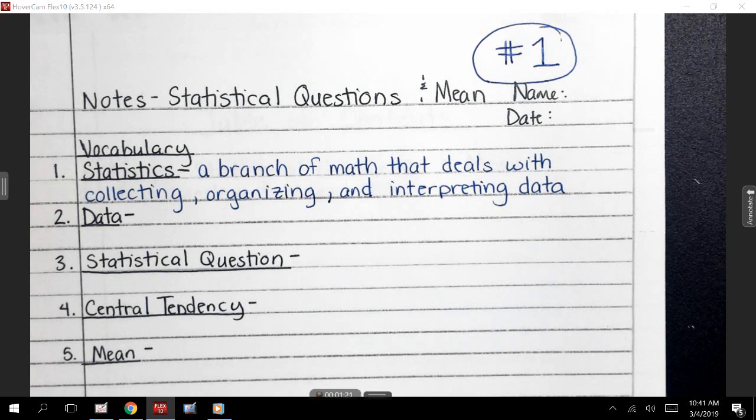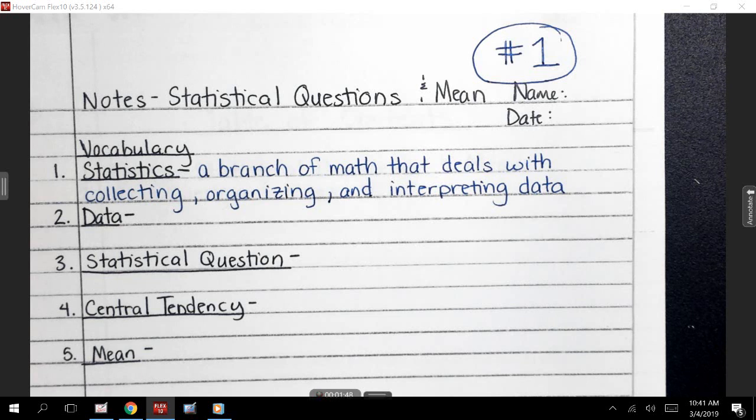So guys, what that means is a branch of math. It's kind of like we talked about algebra. Algebra is math, but it's a specific type of math. Geometry, when we did all those shapes, it's math, but it's a specific type of math. That's what statistics is. It's math, but it's a specific type of math that we're looking at. And in this math, we're going to be collecting, organizing, and interpreting data.